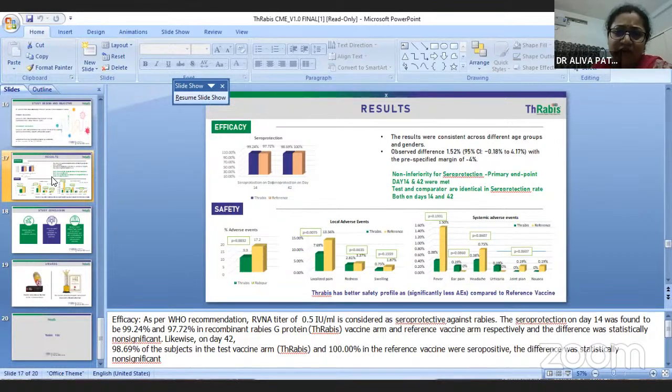I am not going into detail because you can see the graphs. Mild adverse effects may be there, but they are very low compared to other vaccines. You can see the bar charts, where the green one is Thabis and the others are other vaccines. Side effects are there, but very low. I have also given Thabis to our people, and there were some mild headaches and some side effects.